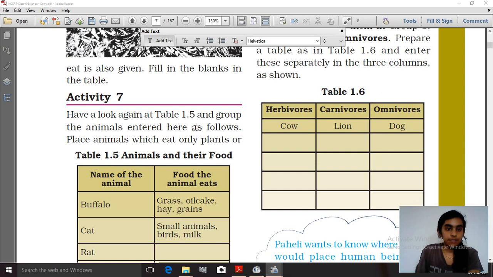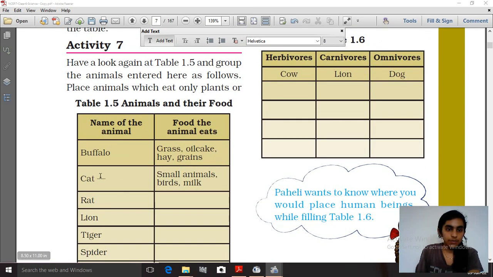Then activity 7 says that from those animals that you have listed in table 1.5, you have to identify which animals eat only plants, which eat only meat, and which take both plants and meat.